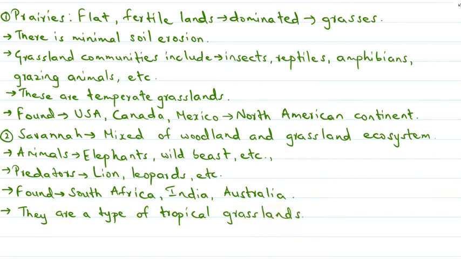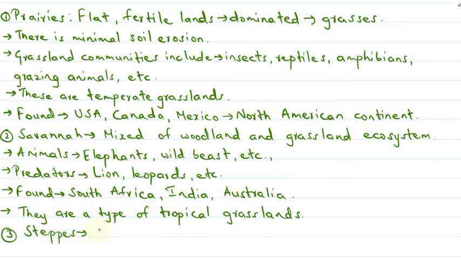Then let's see what steppes are. Some of the common features we'll be studying now. A steppe is a dry plain covering the grasslands.